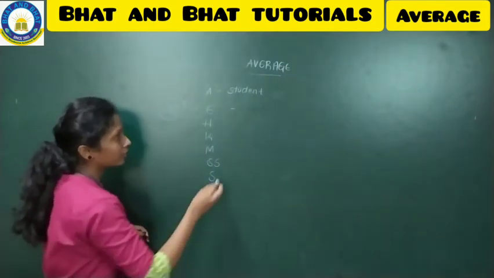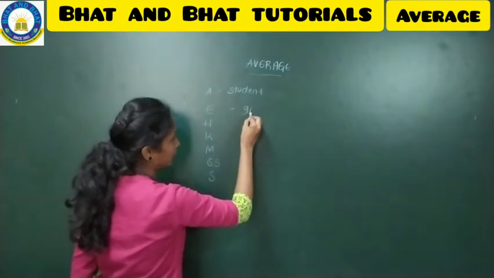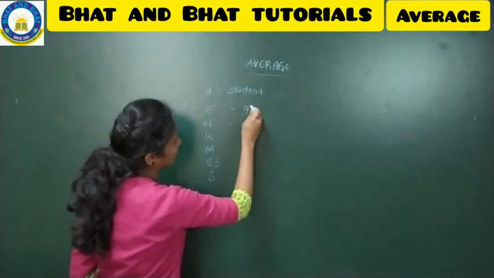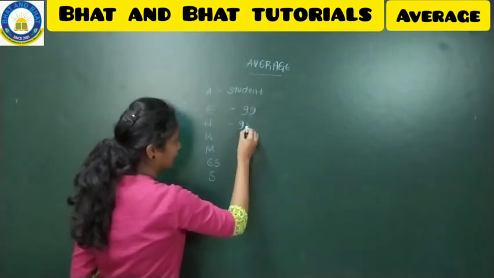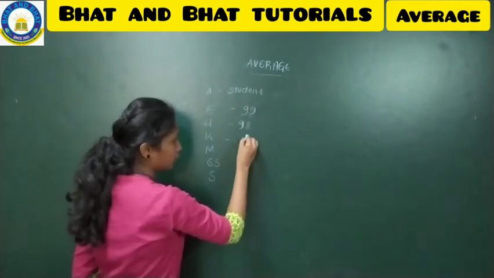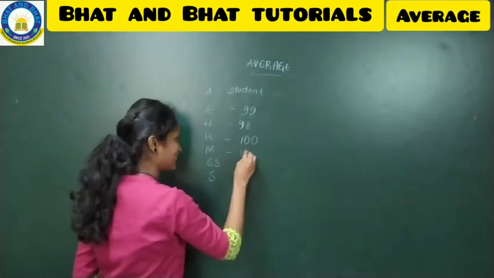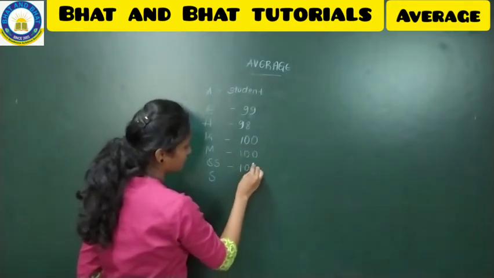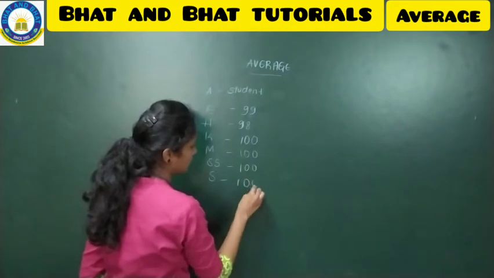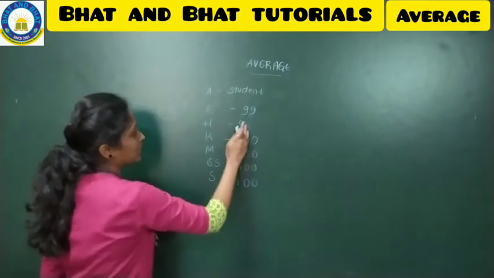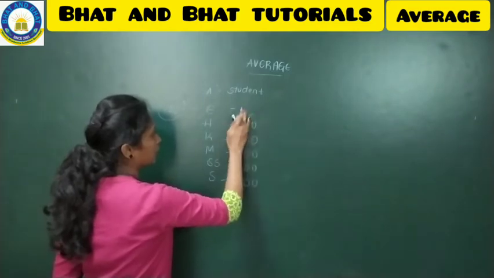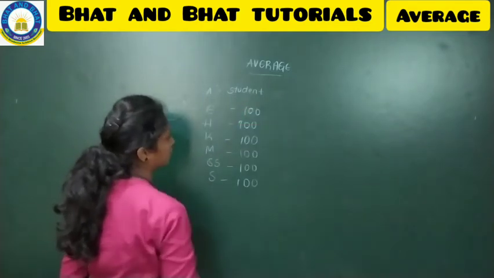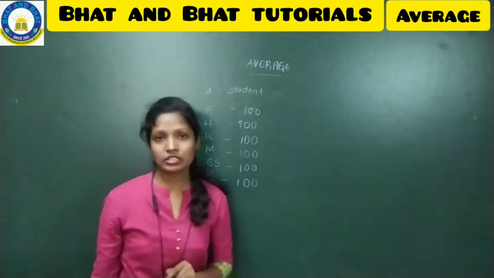Let us keep all the subjects as 100 itself. So he has scored 100 in all the subjects, that means out of out he has scored.